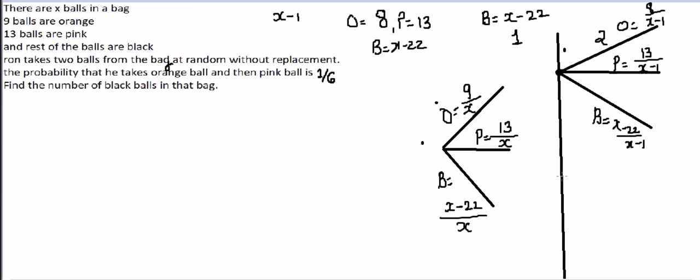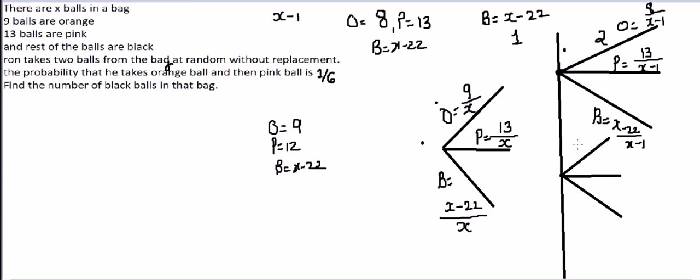For the second case, if he has chosen the pink ball, again he has three different options. But since he has already chosen the pink ball, the number of pink balls remaining in the bag is 13 minus 1, that is 12. Orange is still the same, 9, and black is still the same, x minus 22.